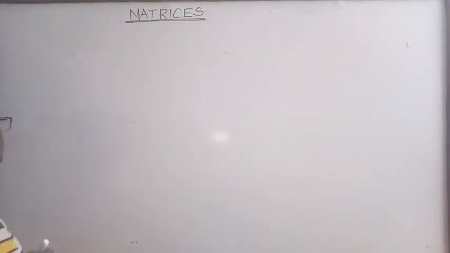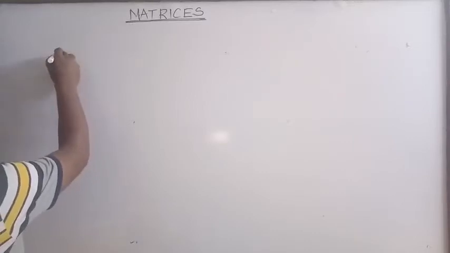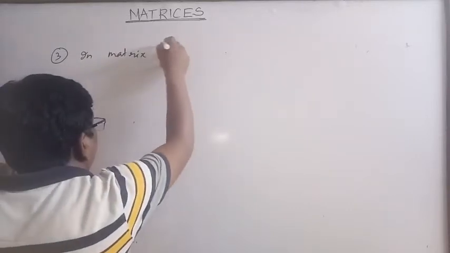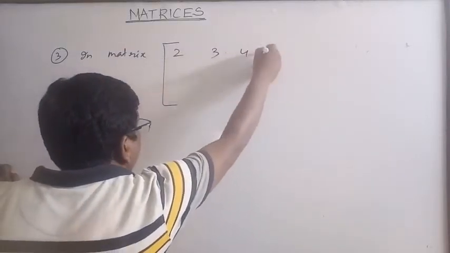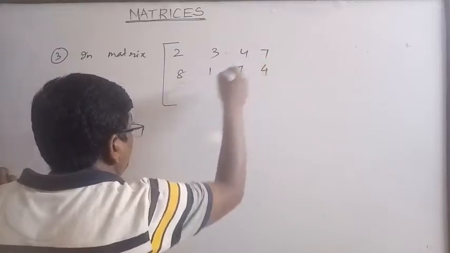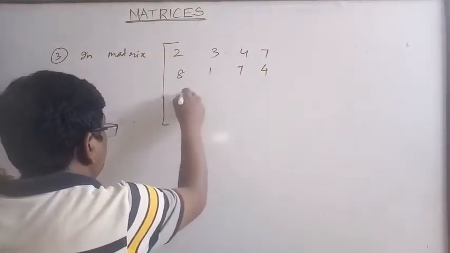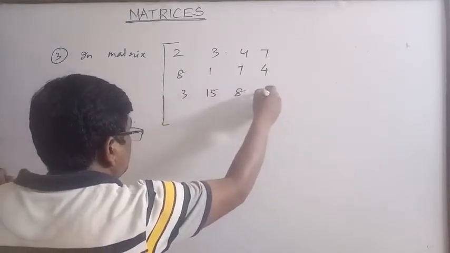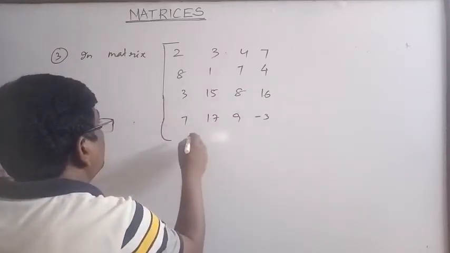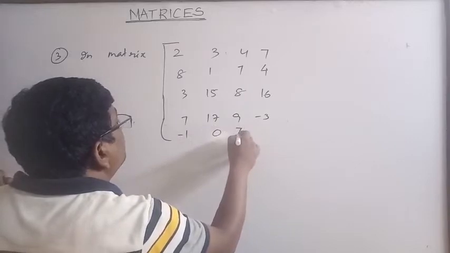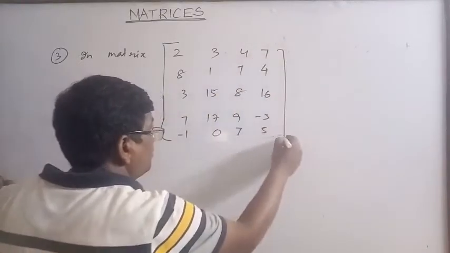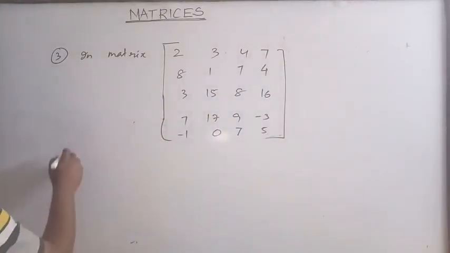One more question. In the matrix 2, 3, 4, 7, 8, 1, 7, 4, 3, 15, 8, 16, 7, 17, 9, -3, -1, 0, 3, 7, 5. What is the order of the matrix?